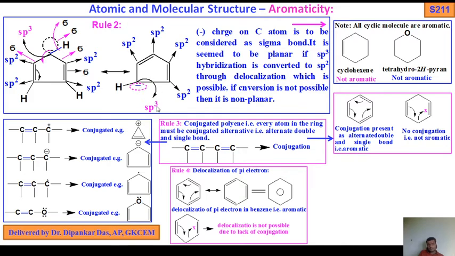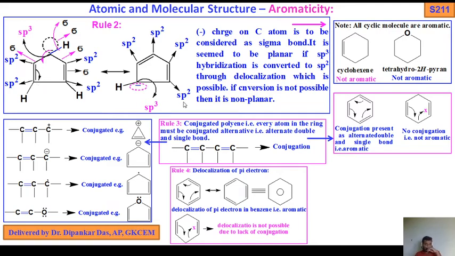Here also the carbon is again sp3. In this way, this carbon will be sp3, this carbon will be sp2. So in this way, there is a chance of conversion of sp3 to sp2. Okay, remember this: if the sp3 hybridization is converted to sp2 through delocalization or conjugation, then there will be planarity. Otherwise, it is non-planar. Because in order to get delocalization, there should be a pi bond. So this negative charge comes here, occupies this position, this pi electron shifts to the carbon atom, and the carbon atom possesses a negative charge.